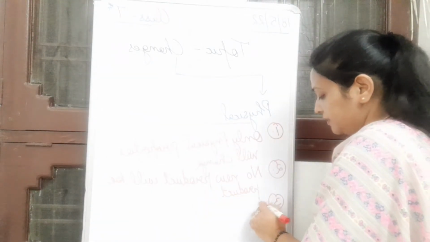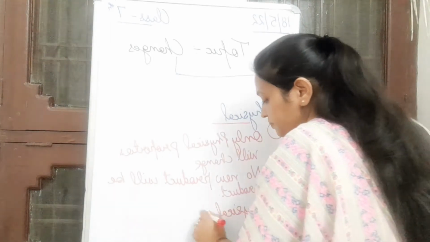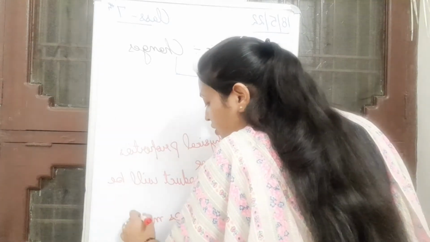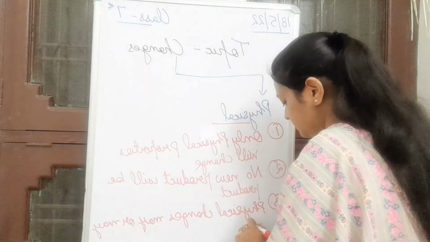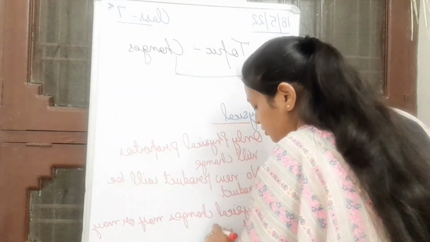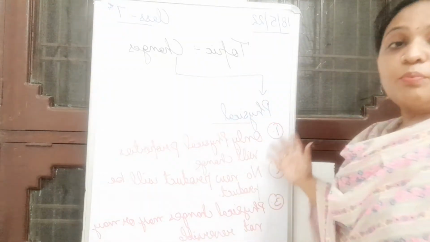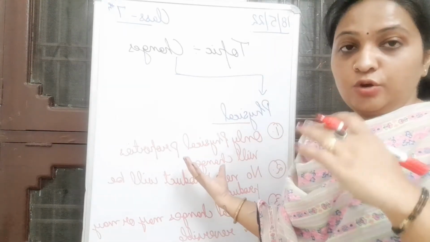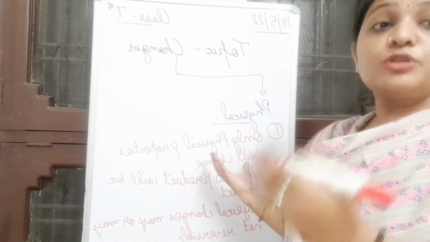Yes, physical changes may or may not be reversible. Very good. So I hope these points are clear to all of you. What are the properties of a physical change, right? So first of all, we have discussed only physical properties will change. No chemical changes are there. No change in the composition.